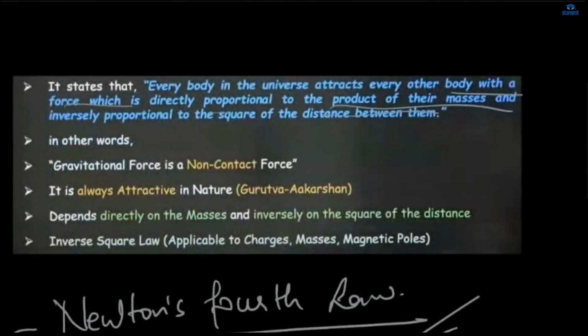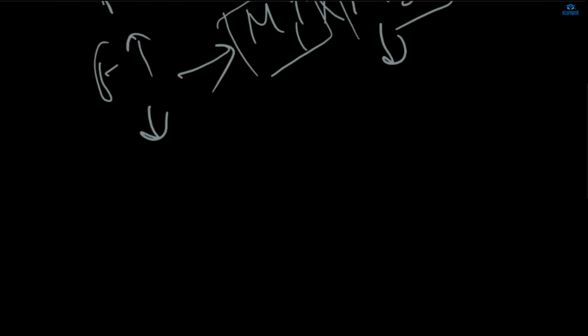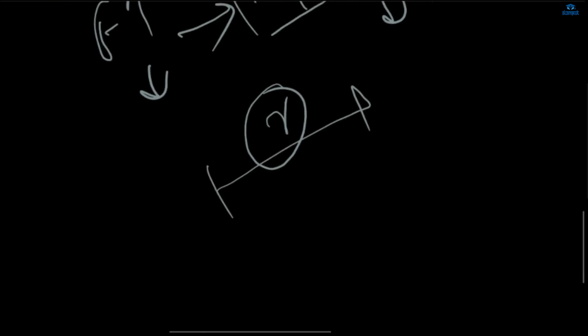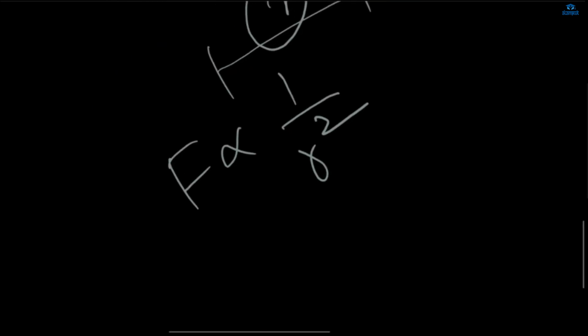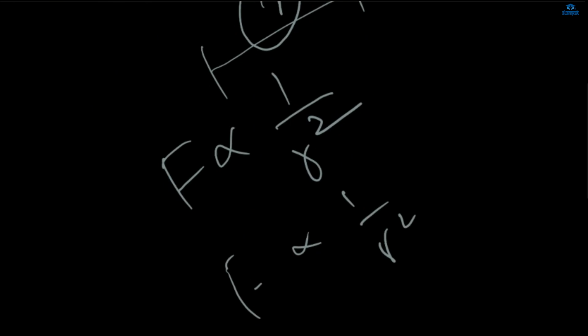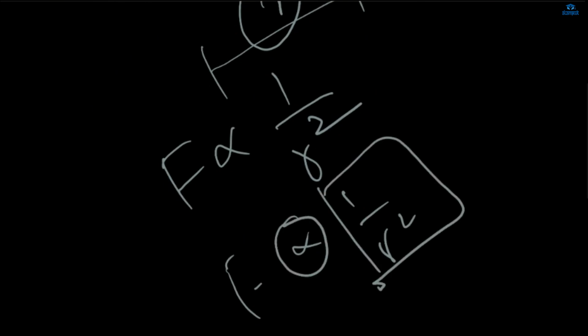And the second thing is that it is inversely proportional to the square of the distance between them. Means if there are two masses with the distance between them as r, then how will the force be related? Force will be inversely proportional to r square. If you say F is proportional to 1 by r square, you have to mention 1 by r square; but if you have already said inversely proportional, then you will say r square.